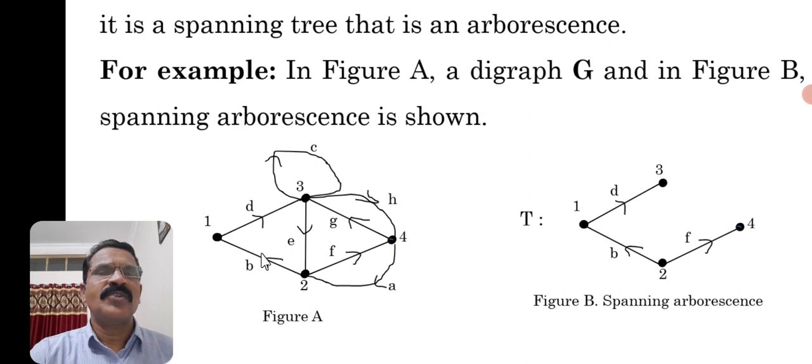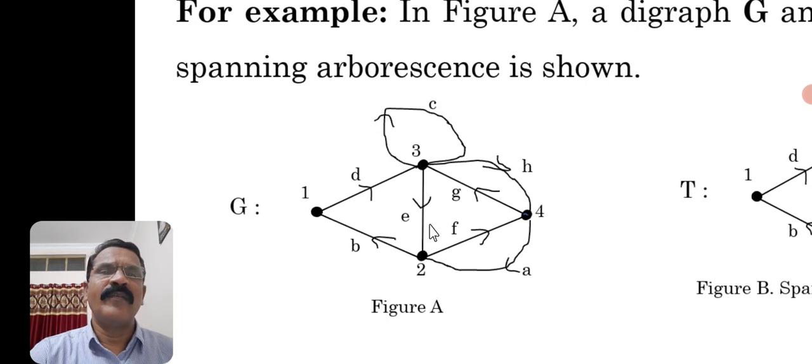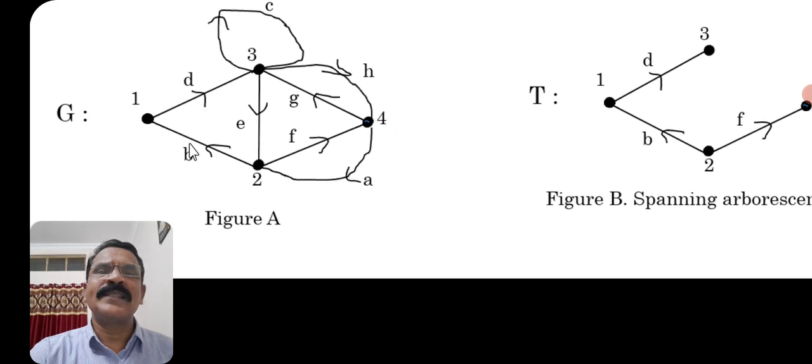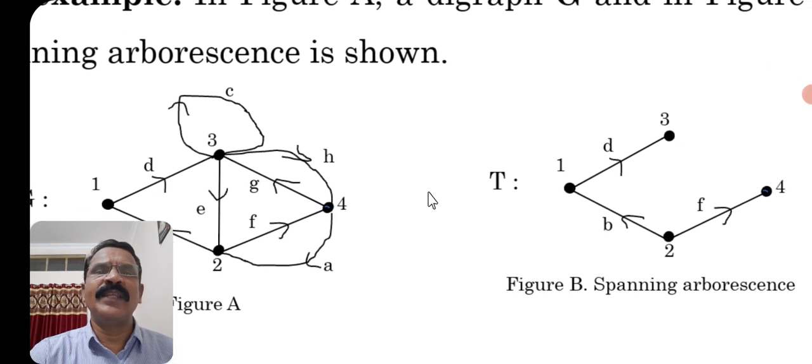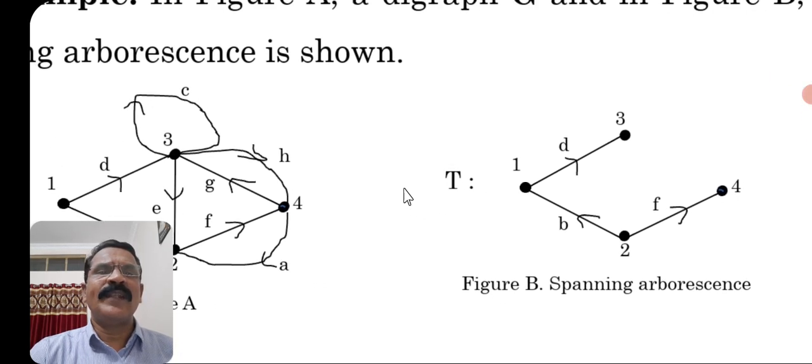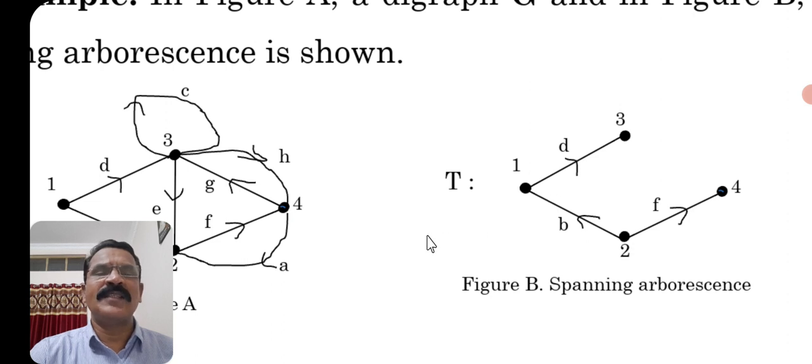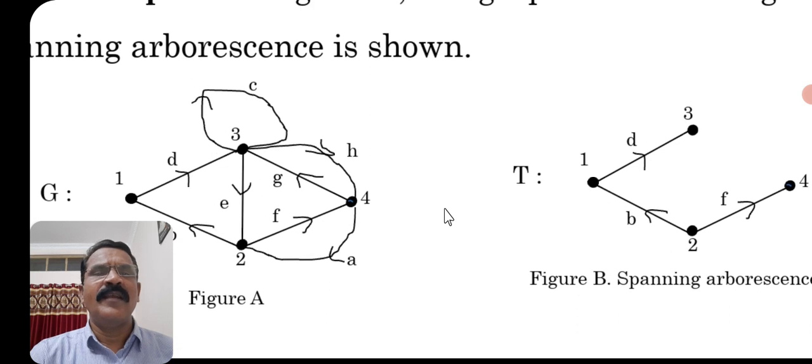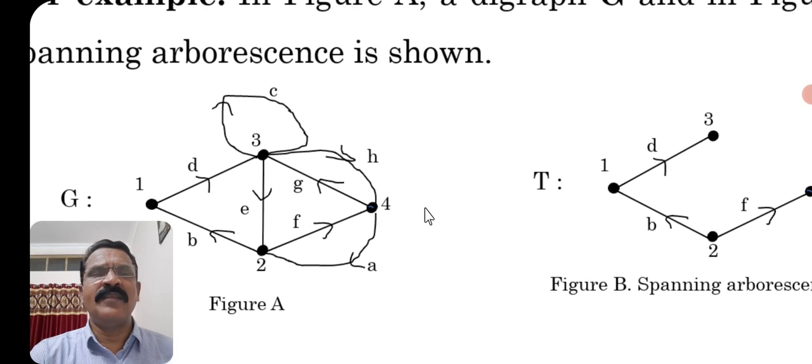Here the vertices are labeled 1, 2, 3, 4. The same vertex set will be there in the tree, because spanning means the vertex set of the digraph G must be the same as that of the arborescence. So the vertex set is the same here. 1, 2, 3, 4 are the vertices which we have labeled.